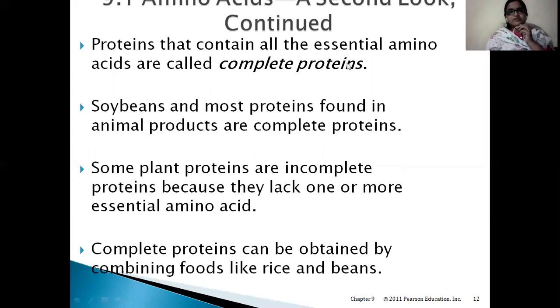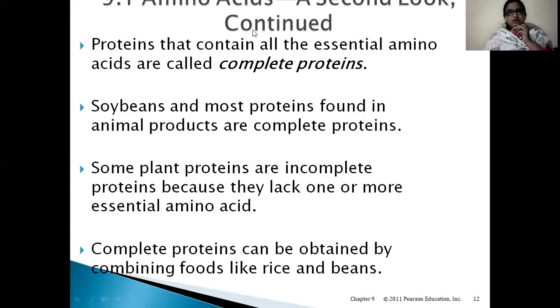Now, proteins that contain all the essential amino acids are called complete proteins. If they have all 10 amino acids, they can be called complete proteins. For example, soya bean and most proteins found in animal products are complete proteins. So if we want to give full nutrition, we have to prefer complete proteins. These complete proteins are mostly found in animal products and also in soya bean. Some plant proteins are incomplete proteins because they lack one or more essential amino acids.